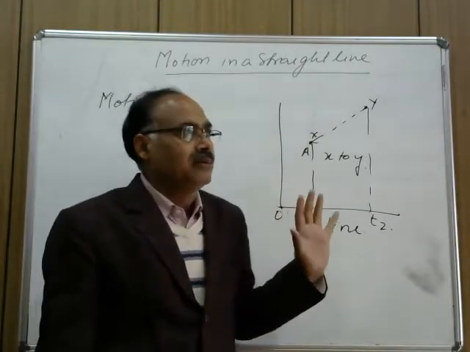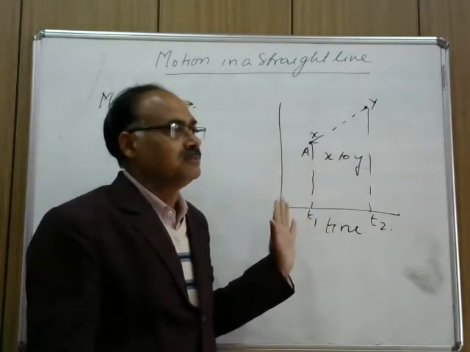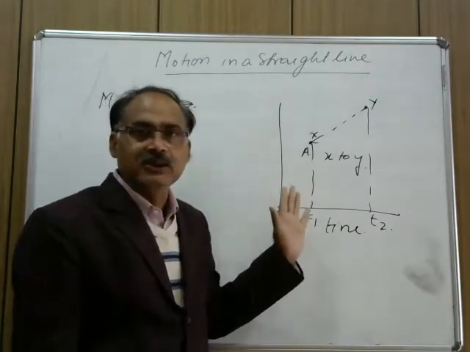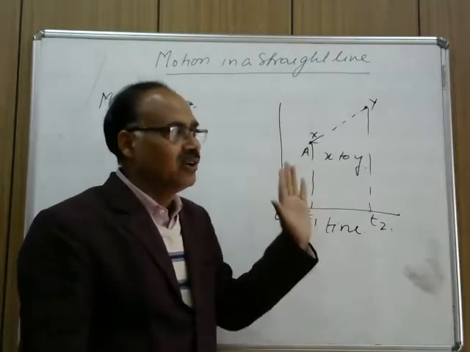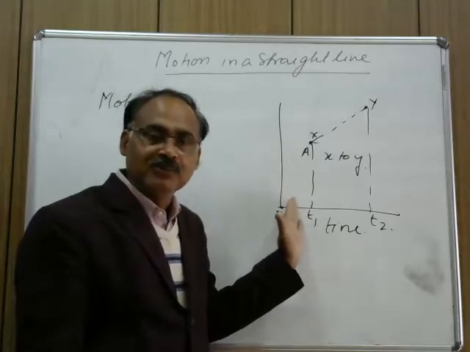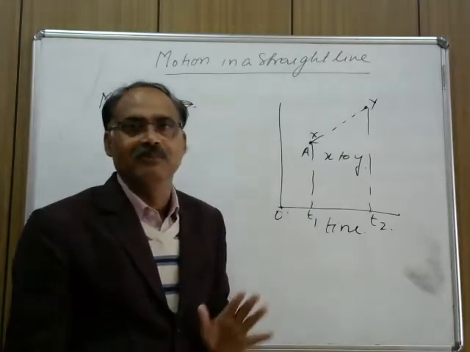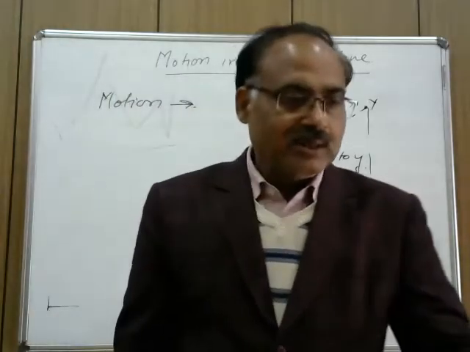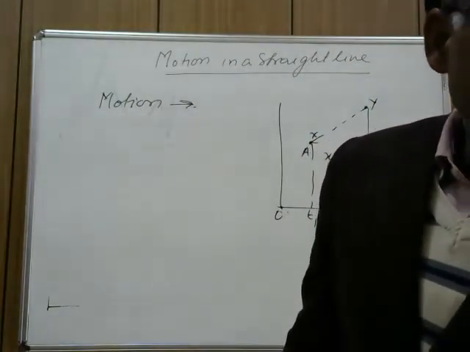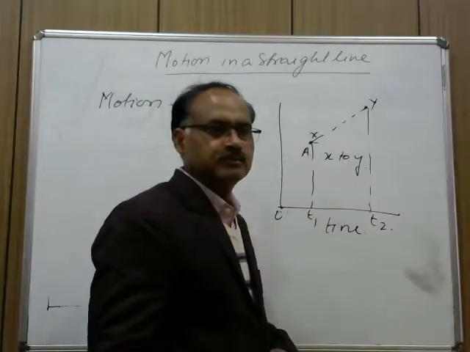Motion or rest depends on whether the reference point has been taken on a stationary platform or on a moving platform. So, this is the condition for the body to be in the state of motion.